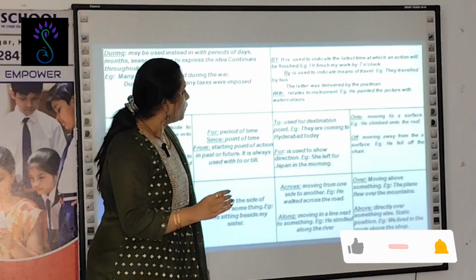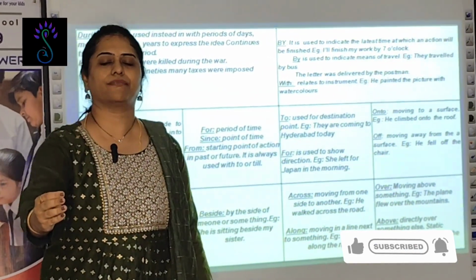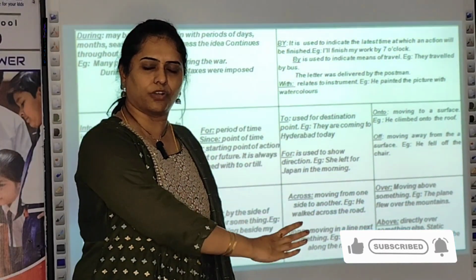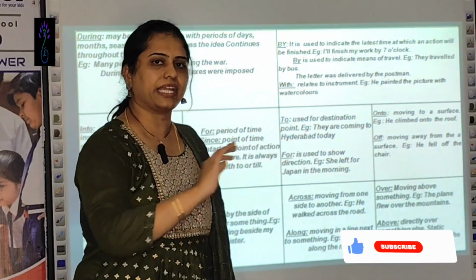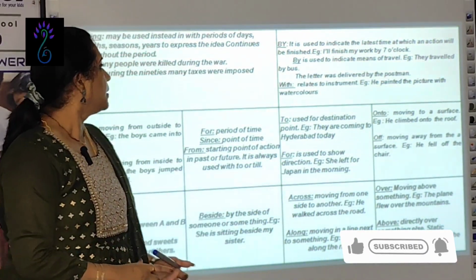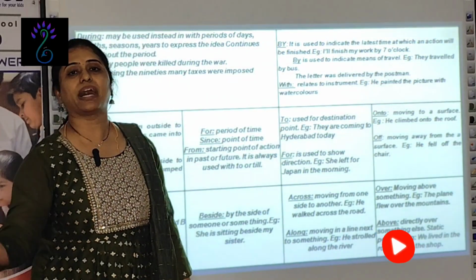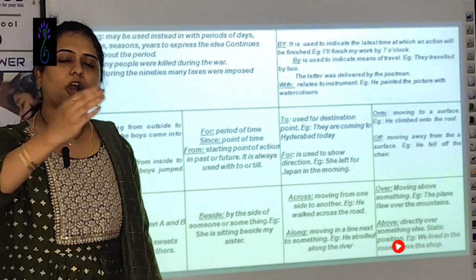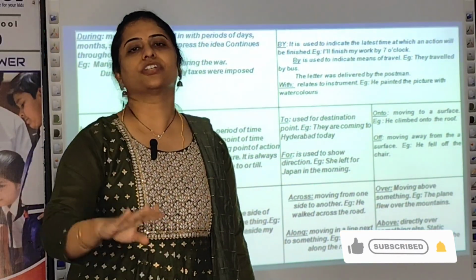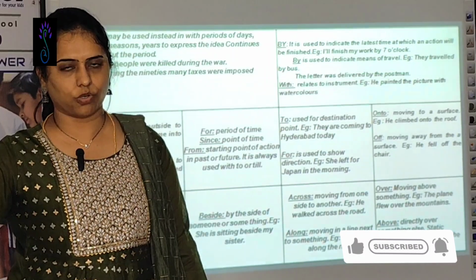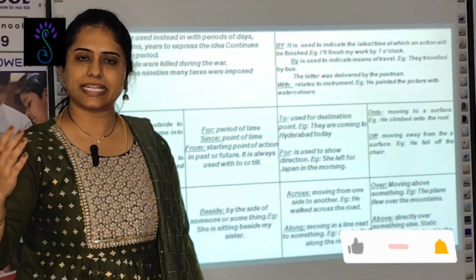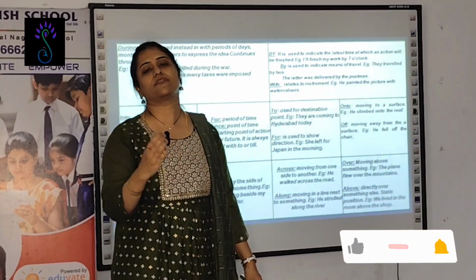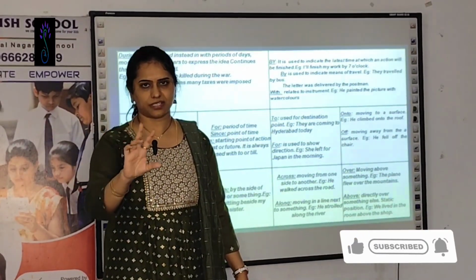Then when you use means of travel, I leave for Hyderabad by train, by bus. Then if an activity is done by any other person who is operating, the operation or the surgery was done by so and so doctor. Who has delivered the letter? The letter was delivered by postman. Passive voice, isn't it? It is passive voice.